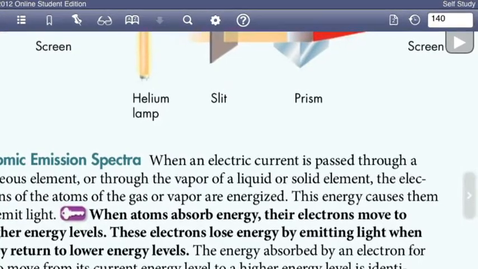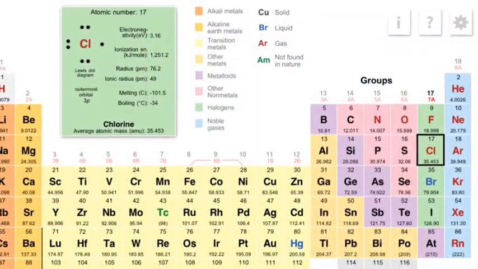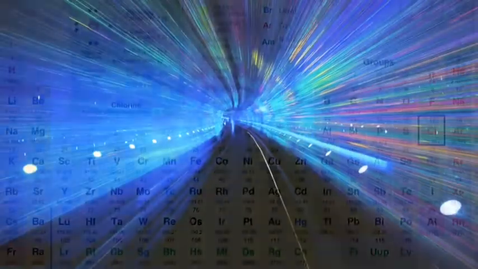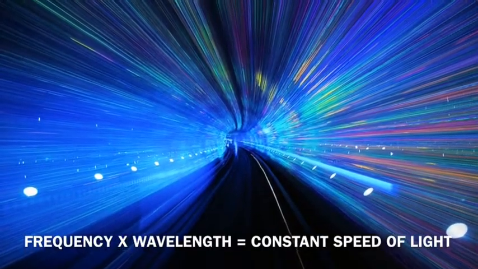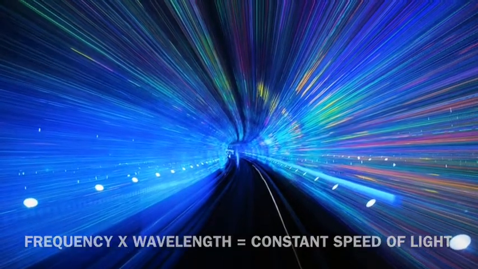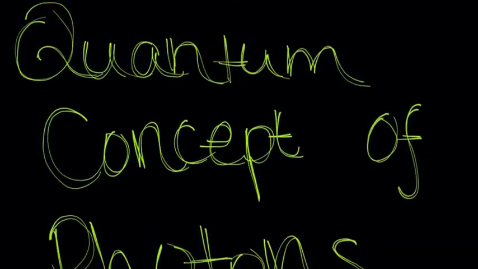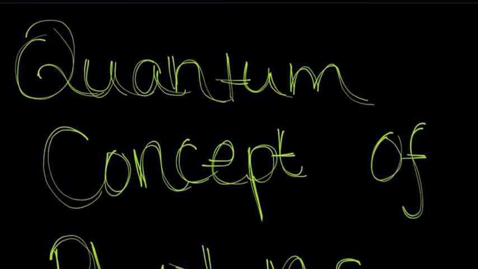This atomic emission spectrum is very important because it can be used to identify the elements. Lastly, Sydney told us that the product of frequency and wavelength equals the speed of light. This speed of light is also constant. Second, Olivia talked about the quantum concept of photons.